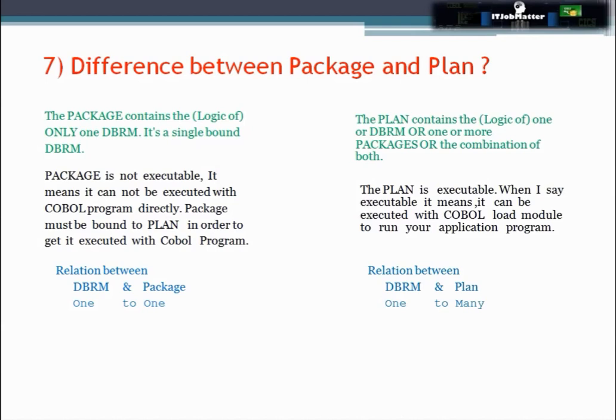When I say plan is executable, it means it can be executed with the COBOL program load module to run your application program successfully. The relationship between DBRM and package is 1-to-1. But the relationship between DBRM and plan is 1-to-many. And because of this, we prefer to bind DBRM to package and then package to plan instead of binding DBRM directly to plan. Because suppose this one DBRM is getting changed, then we need to bind again all the plans that are using this DBRM. So due to this, we use this approach.